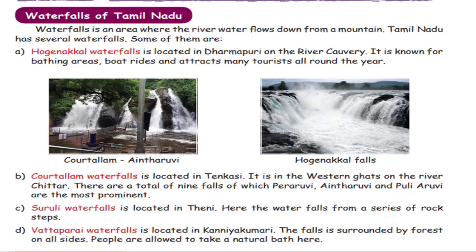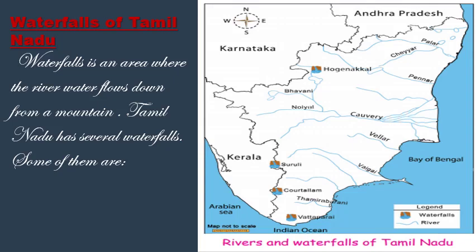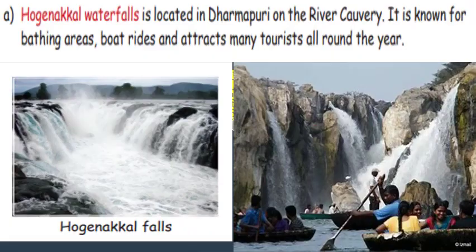Take page number 110. Waterfalls of Tamil Nadu. A waterfall is an area where river water flows down from a mountain. Tamil Nadu has several waterfalls. Some of them are Hokenakal, Suruli, Kutralam, and Vattaparai waterfalls. Now let's see one by one. The first one is Hokenakal waterfall.